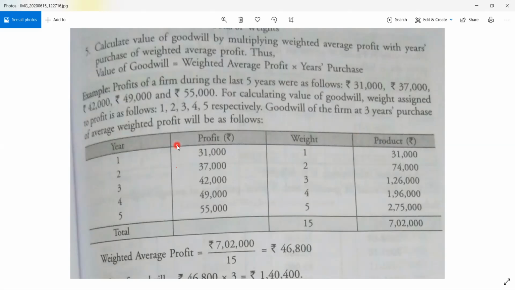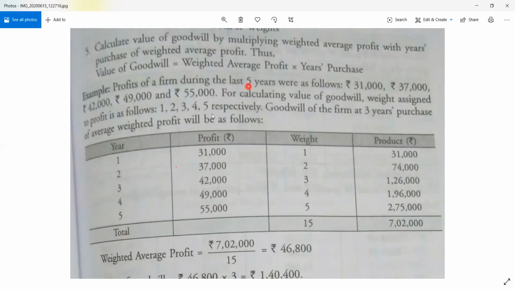In any situation, we have to find out the adjusted profit first, that is, after making all the adjustments. Once you have got the adjusted profit, you go for the solution. In the solution part, first you have to prepare a table with 4 columns. One will be for year. Write all the years, 1 to 5: 1, 2, 3, 4, 5 years.